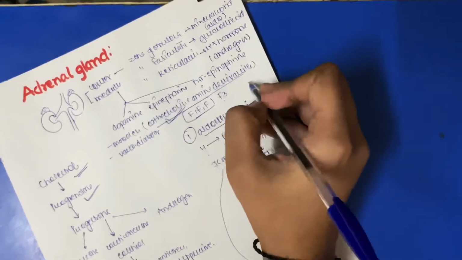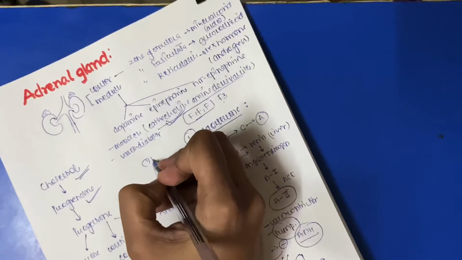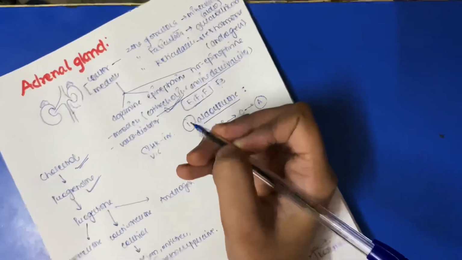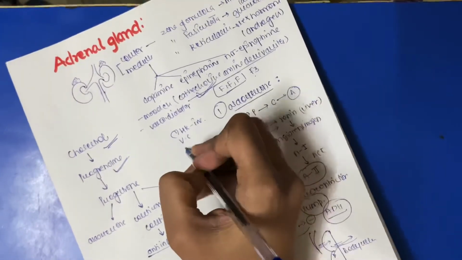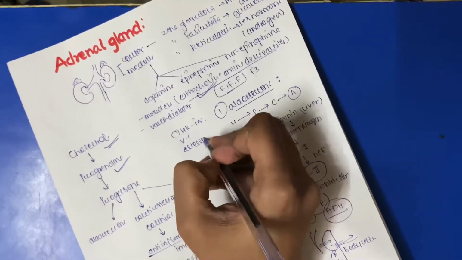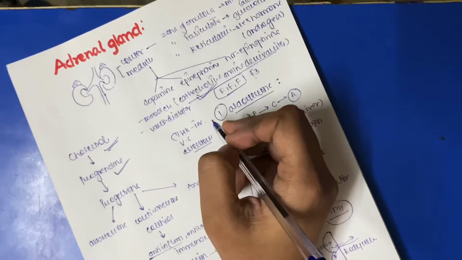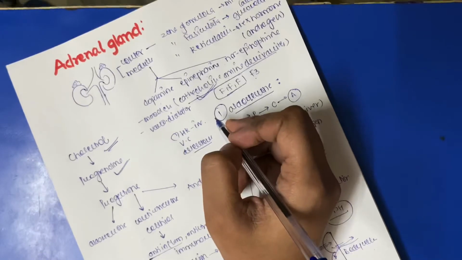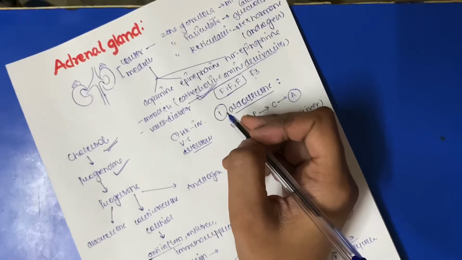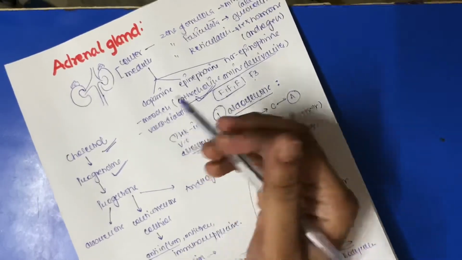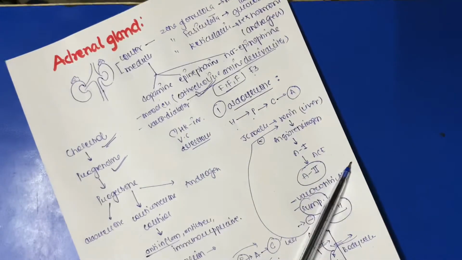It also increases alertness, and it is hypoglycemic in effect because it is secreted when the glucose concentration is low, so it will break down more and more glucose molecules.